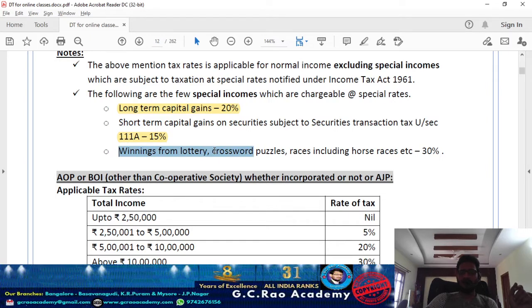And casual income, that is winnings from lottery, crossword puzzles, races, including betting or gambling in nature. So this entire casual income is straight away taxable at the rate of 30%. These rates should be on your fingertips.